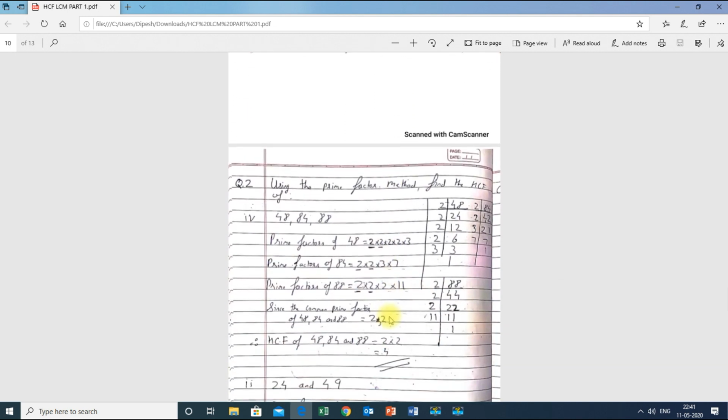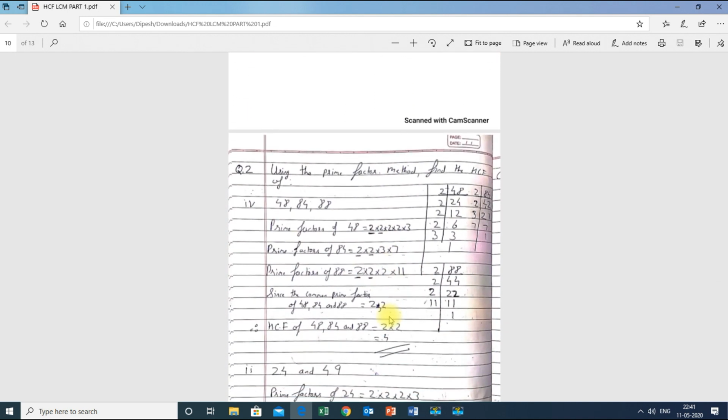Now next, using the prime factors method, find the HCF of 48, 84 and 88. First of all, we will find the prime factors. As I told you, we can find the prime factors by using this method also. 2 24s are, 2 12s are, 2 6s are, 2 3s are, and 3 1s are. Always start with 2 and increase the numbers step by step.